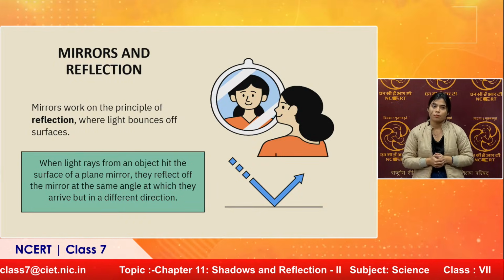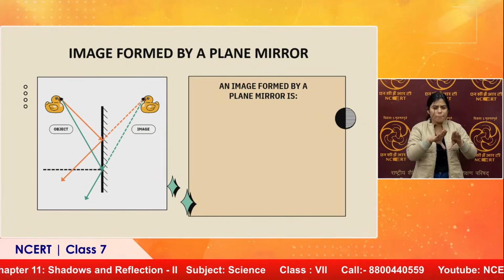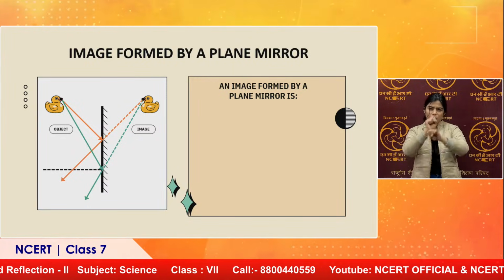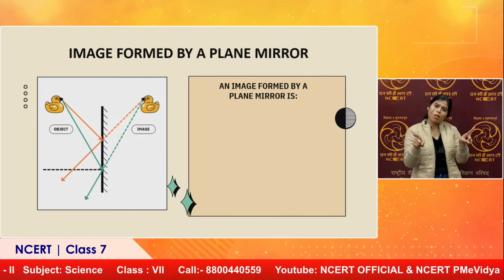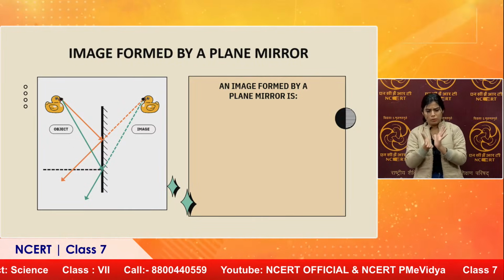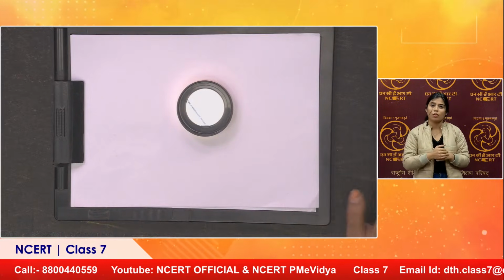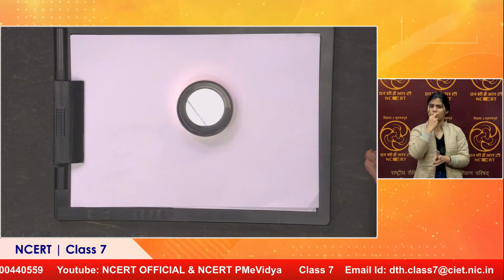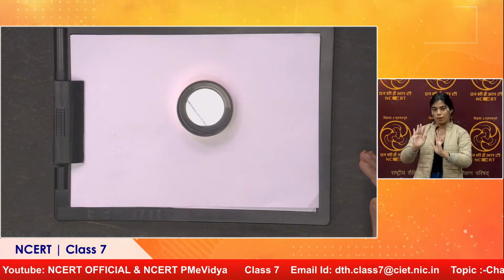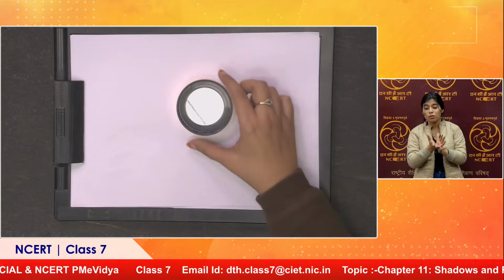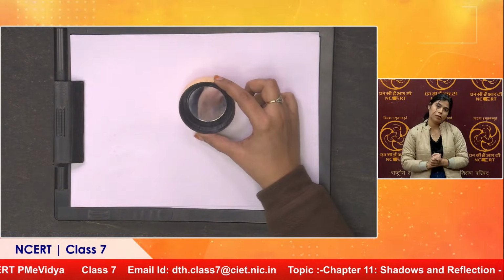Okay. So next we see what are the characteristics of the image formed by a plane mirror. Now the plane mirror is the one that everybody sees in the morning. Now we have a smaller version of it. So, ma'am, there are different types of mirror, and the first we have on the screen as well. This is called a plane mirror. So in class 7 we study the characteristic properties of the plane mirror. We have different types of mirror that come in higher grades. Here we have just the plane mirrors and what kind of image it forms and what are the characteristic properties.